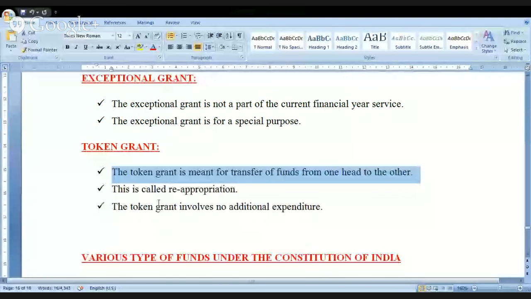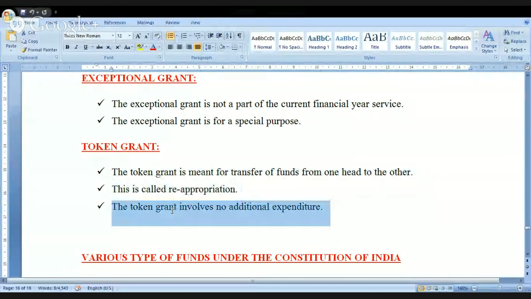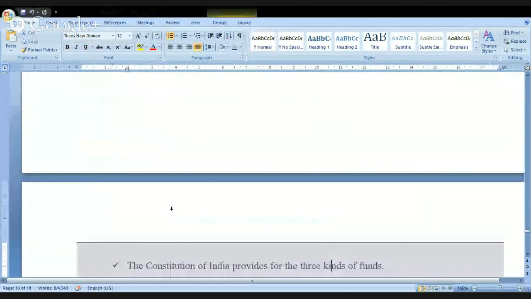And once it is done, the money that is allocated for the one head will be transferred to the other head where you require the money. That is called token grant. Right? Next one. This is also called reappropriation, and this involves no additional expenditure. We are not taking any money extra.